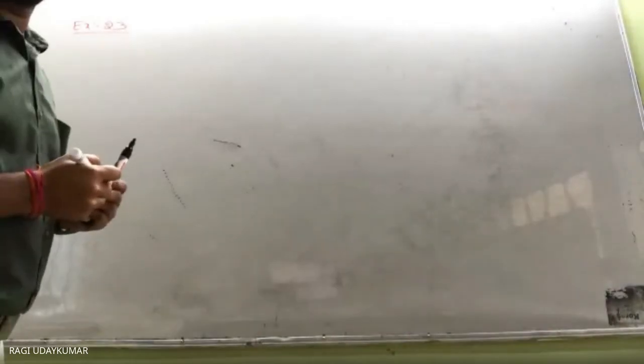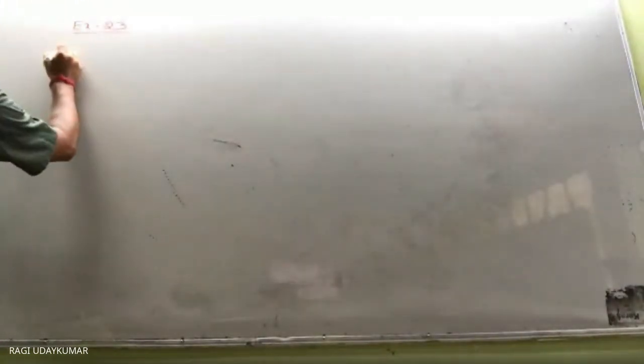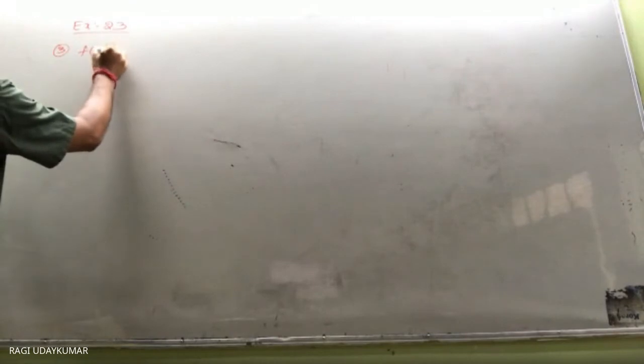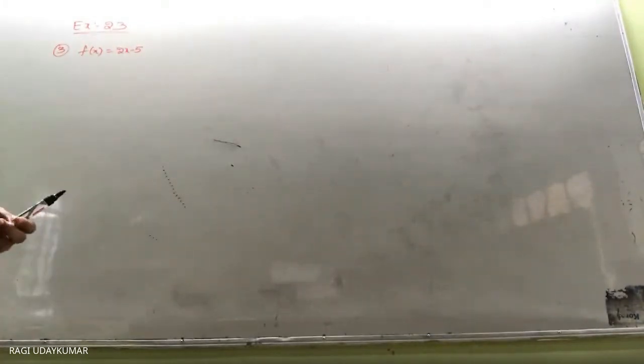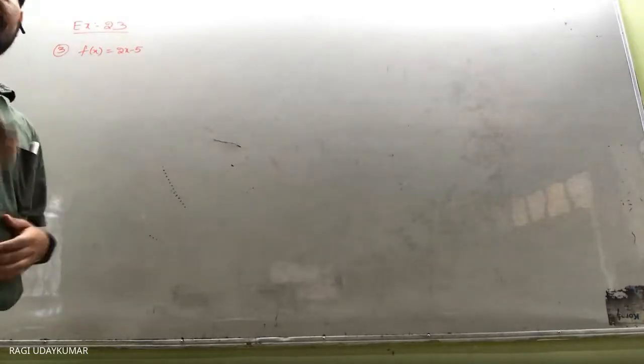A function f is defined by f of x is equal to 2x minus 5. Write down the values of f of 0. Very simple question here. f of 0 means 2 into 0 minus 5, which is minus 5. Next, second question is f of 7 asked. So 2 into 7 minus 5. No need to say anything about this now. You can do it now.